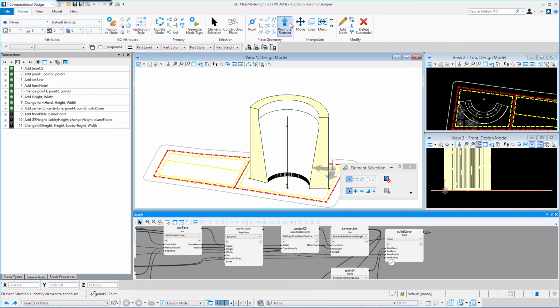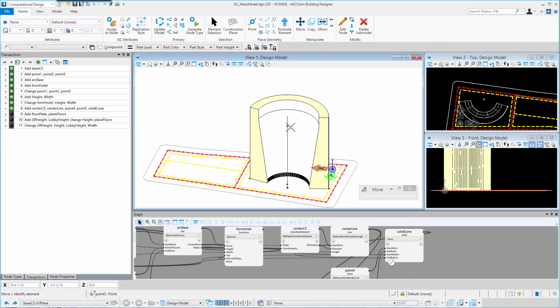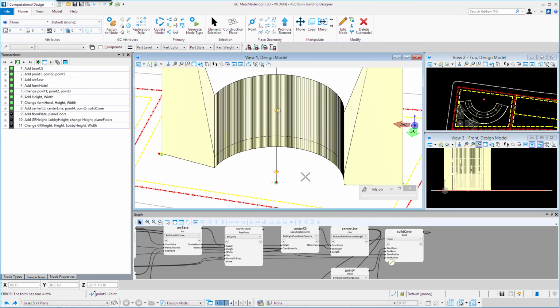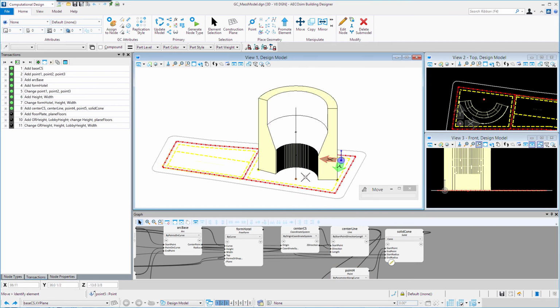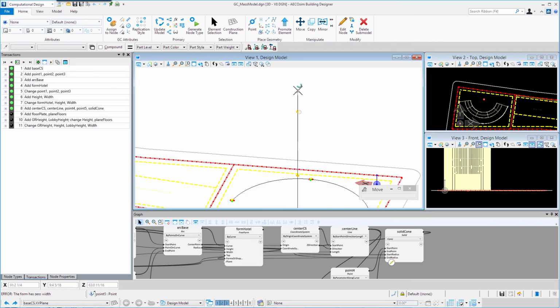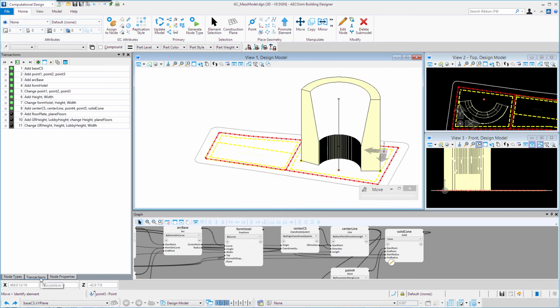And if I were to use my move command, I can grab those points and move them along that line to change. So for instance, if I want to come up a little higher at the base before I start sloping, I could move that point. Or if I want the entire side to slope, I can move this point all the way to the top of the line. So I'll come over to the transactions and record that last transaction.